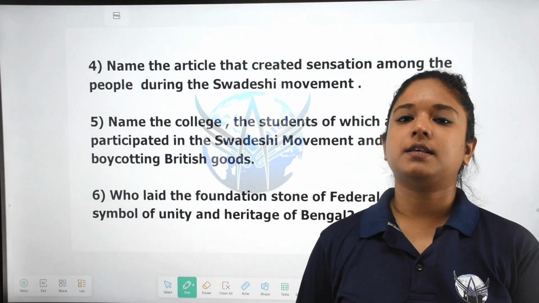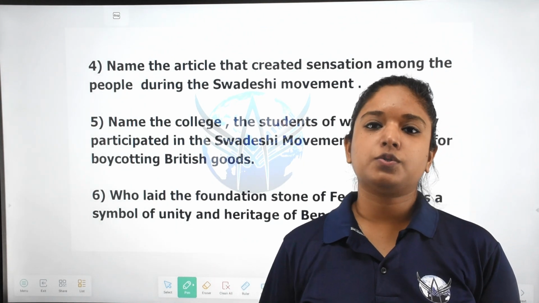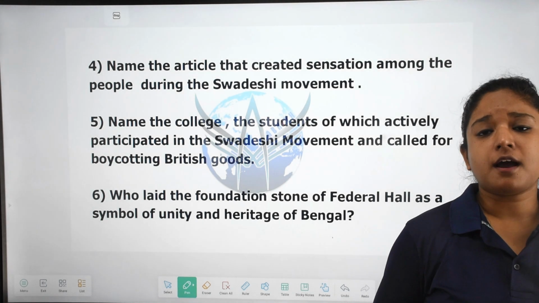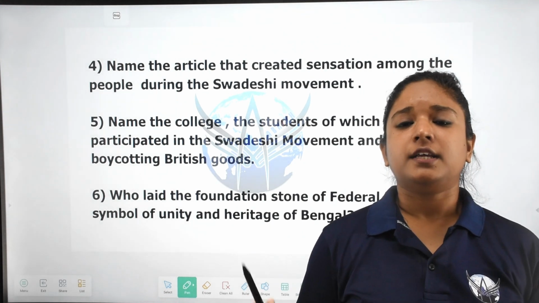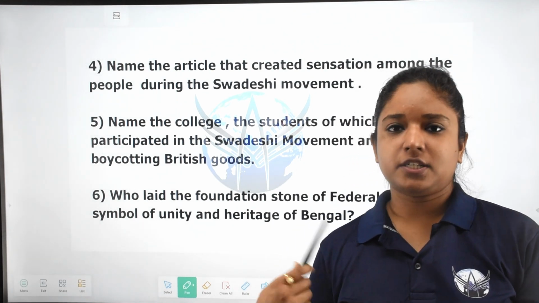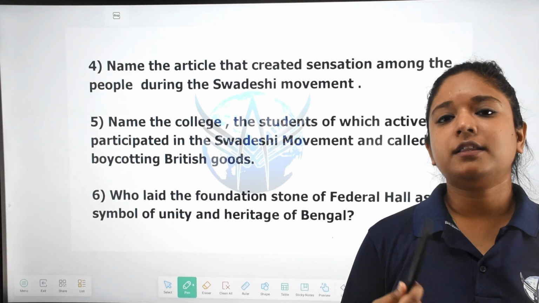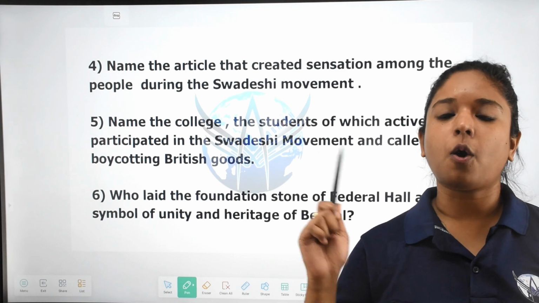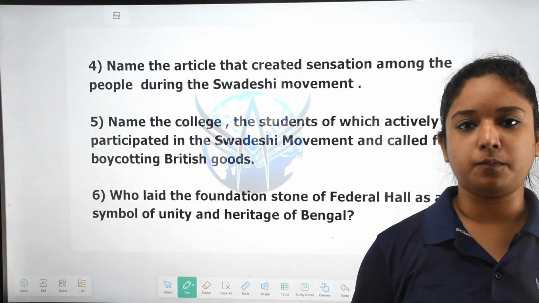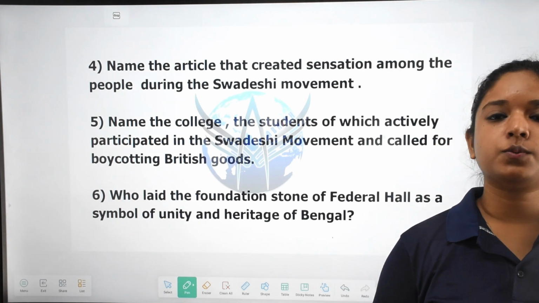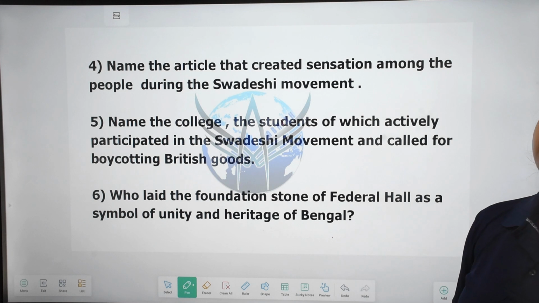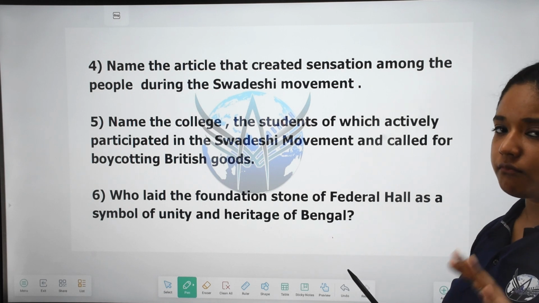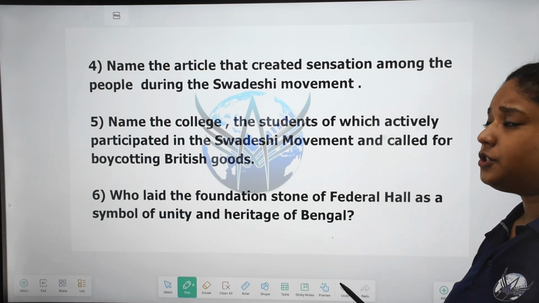Also, many articles, many journals, many magazines were launched and published, where many articles were written in those magazines, so that when people read those contents, the feeling of nationalistic consciousness and patriotism would be awakened, and they would also contribute to the Swadeshi movement and equally participate in it. So one such article that created sensation among the people was Bangar Sarbanash, and it was published in the journal Sanjeevani.